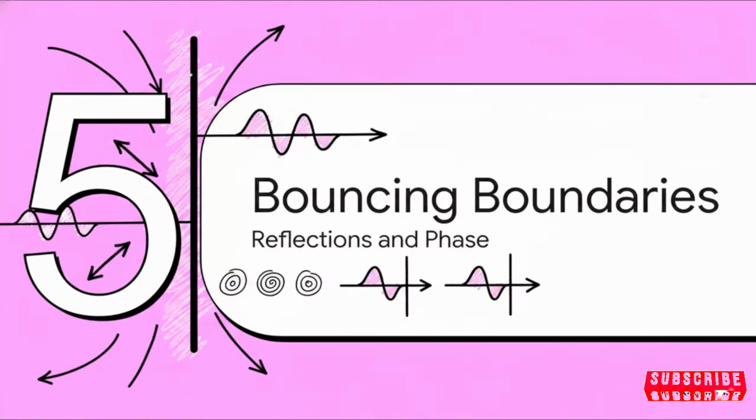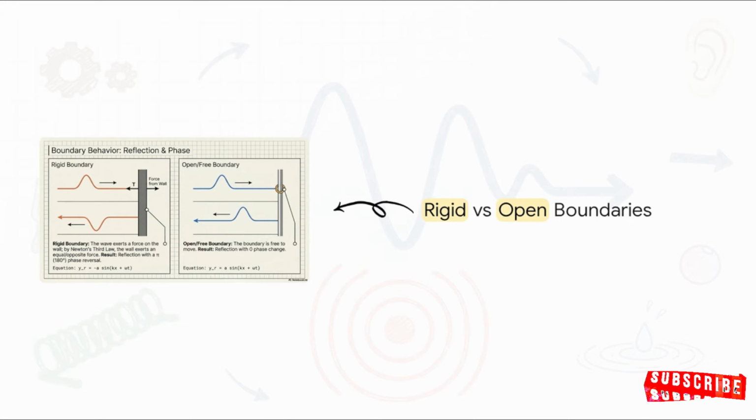Section 5. Bouncing off boundaries, reflections, and phase. Now, what happens when a wave doesn't hit another wave, but rather hits the physical end of its medium? Let's look at boundaries. The crucial point is that waves reflect, but how they reflect depends entirely on the boundary. Look at how waves reflect off solid walls in this diagram.